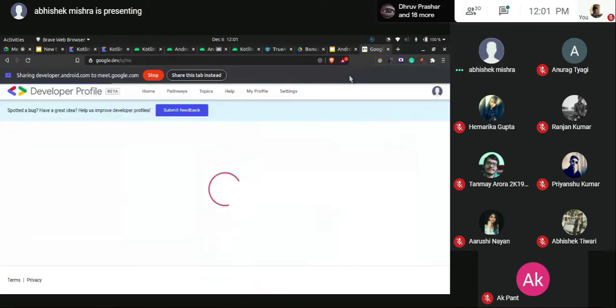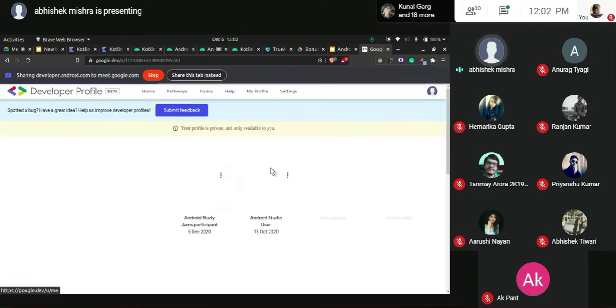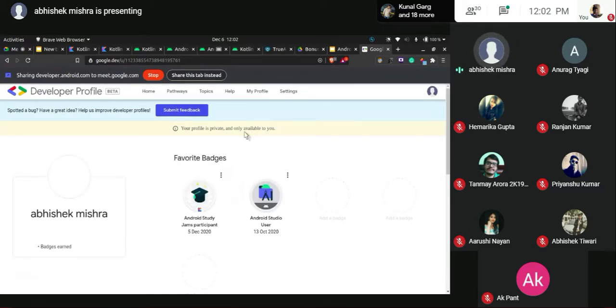Meanwhile, it is loading. It will take some seconds to load, guys. This is Android Studio. It usually takes some time to load. And we'll head over to the developer's profile and I'll just show you. It takes a bit more time to load since it is in beta stage right now. They're still working on this. Okay, it should have loaded my profile by now. Just a second.